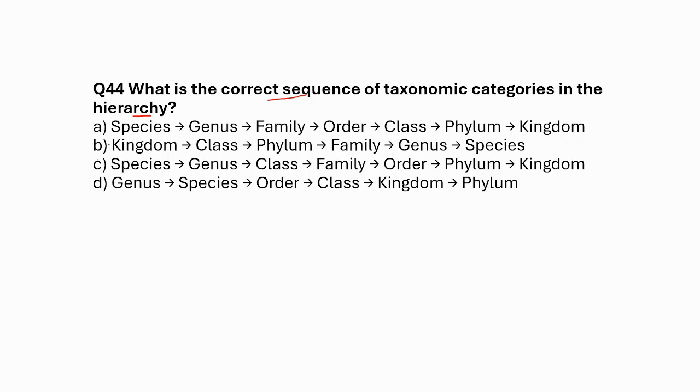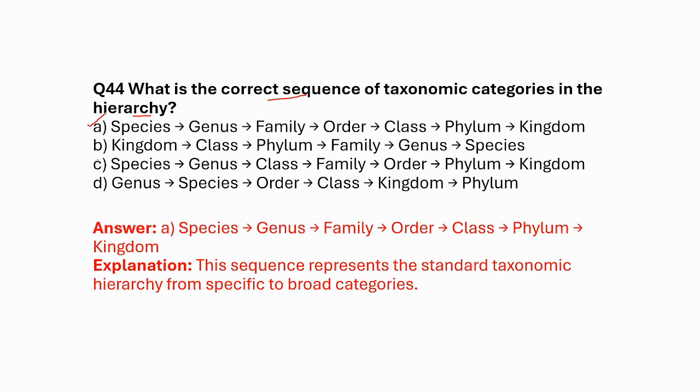From the specific taxonomic category, we are going to the broader one. B, kingdom, class, phylum, family, genus, species. C, species, genus, class, family, order, phylum, kingdom. D, genus, species, order, class, kingdom, phylum. So the correct answer is option A. This is the standard taxonomic hierarchy from specific to broad category. So you can be asked in both orders. You can be asked to go from kingdom to species, or from species to kingdom, vice versa.